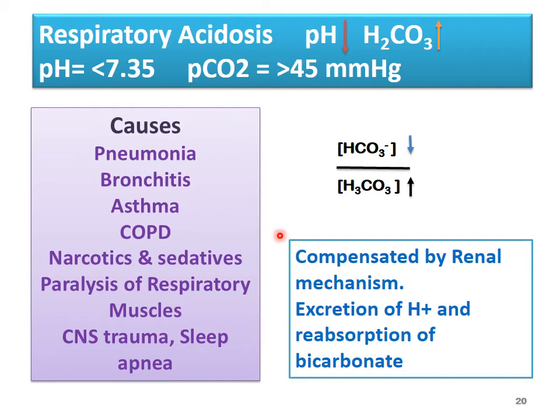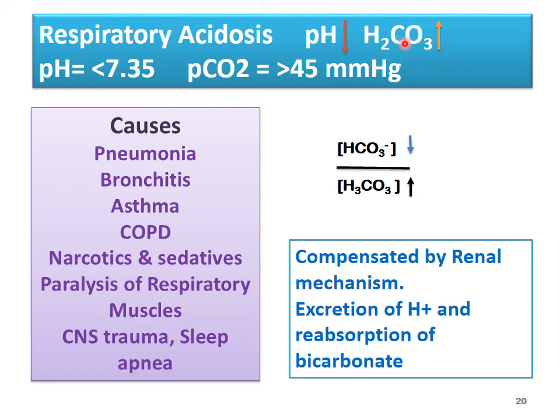So now we come to the disorders. It is maintained in a narrow range, but still sometimes disturbances or disorders occur. So now we come to respiratory acidosis. In respiratory acidosis, we know that it is acidosis, so pH is reduced.